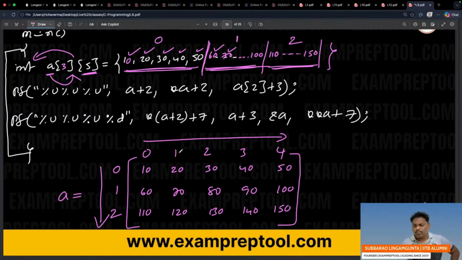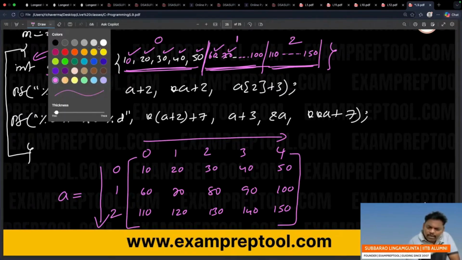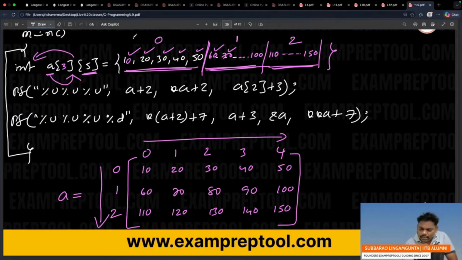Afterwards, we will go to the printf and we will print it. And one more thing is, let me give addresses also, to show how they will store.